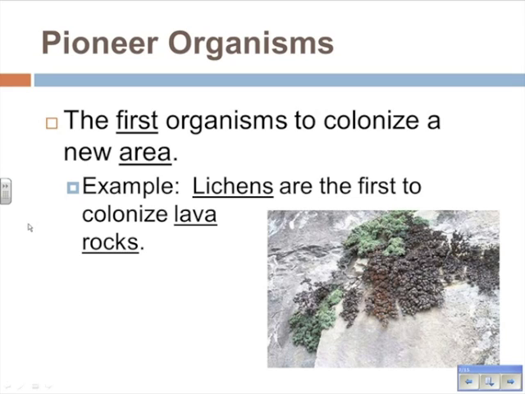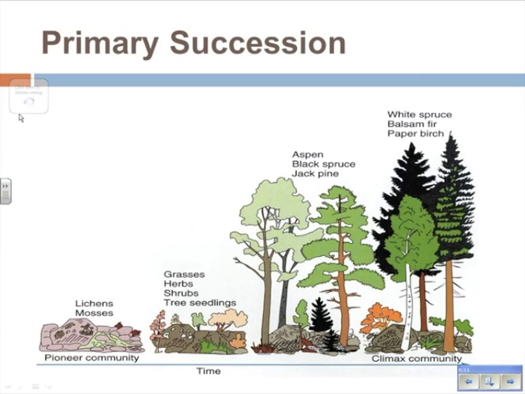In this example, we have this little green substance called a lichen. A lichen is a very well adapted plant that is able to grow on essentially bare rock. And it also starts to break down that rock and turn it into soil. And that lichen itself, when it dies, becomes nutrients for future plants as well. So pioneer organisms, those are organisms that are the first to come into an area. They're the first to colonize and come into a primary succession situation.